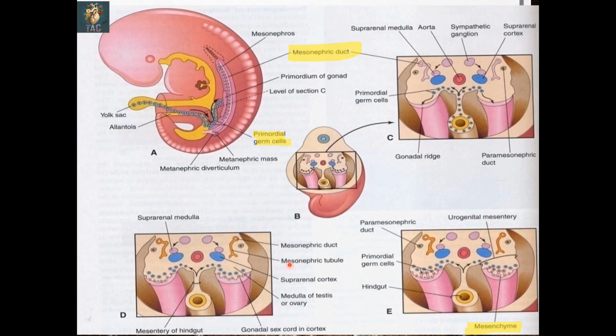the gonadal ridges. So after the arrival of the primordial germ cells, you can appreciate over here that these primordial germ cells then activate the gonadal sex cords in the cortex, and here in this diagram you can see that the sex cords are developing in the area of the cortex. So in this diagram you can understand very well how these cells migrate. Initially they are derived from the epiblast, and then they migrate from the epiblast and stay in the wall of the yolk sac, and later on they migrate from the yolk sac through the dorsal mesentery into the area of the genital ridges.